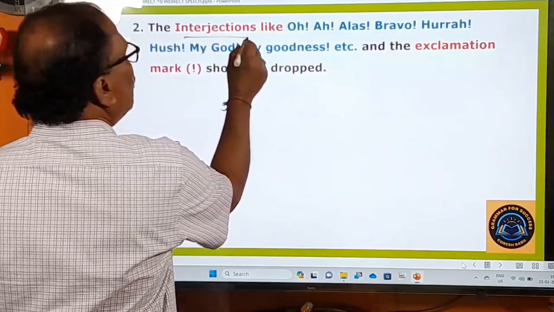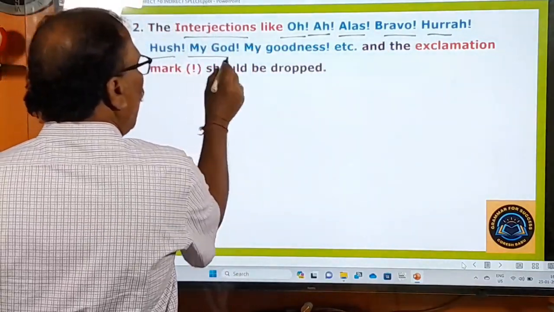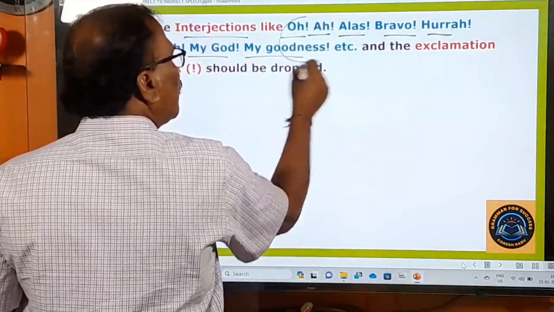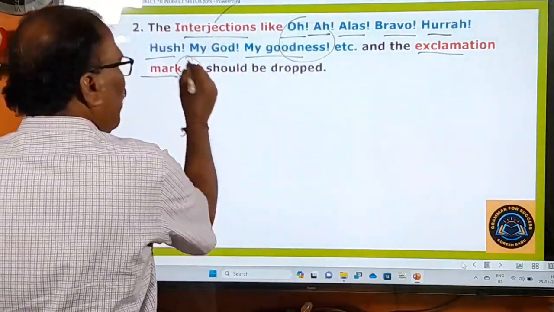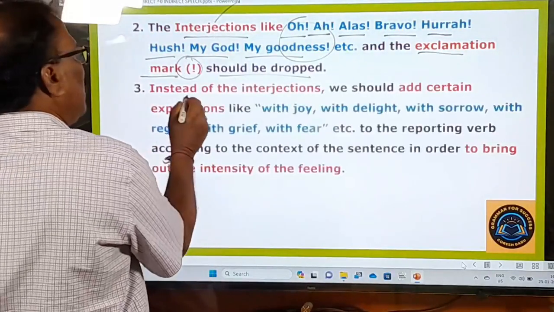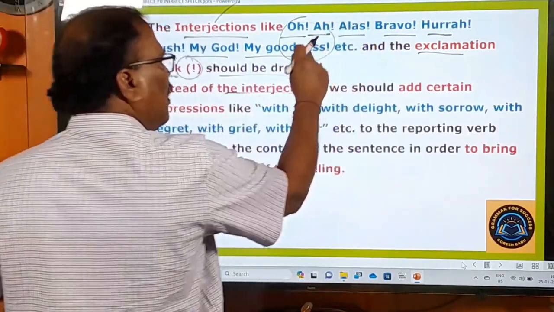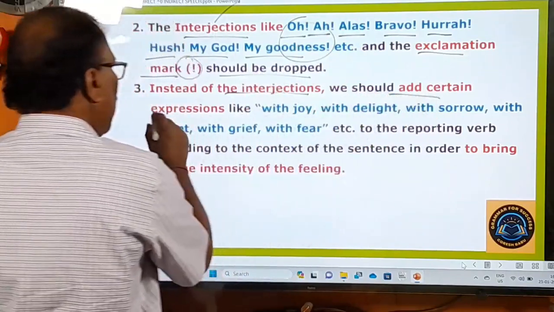The interjections like oh, ah, alas, bravo, hurrah, hush, my God, my goodness, these are all interjections. These interjections and the exclamation mark should be dropped in the indirect speech. The third rule is, instead of the interjections we should add certain expressions.